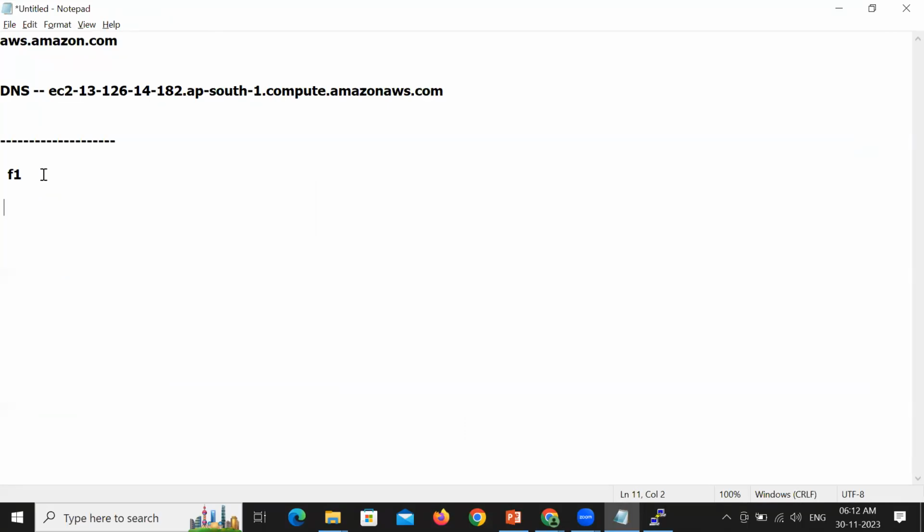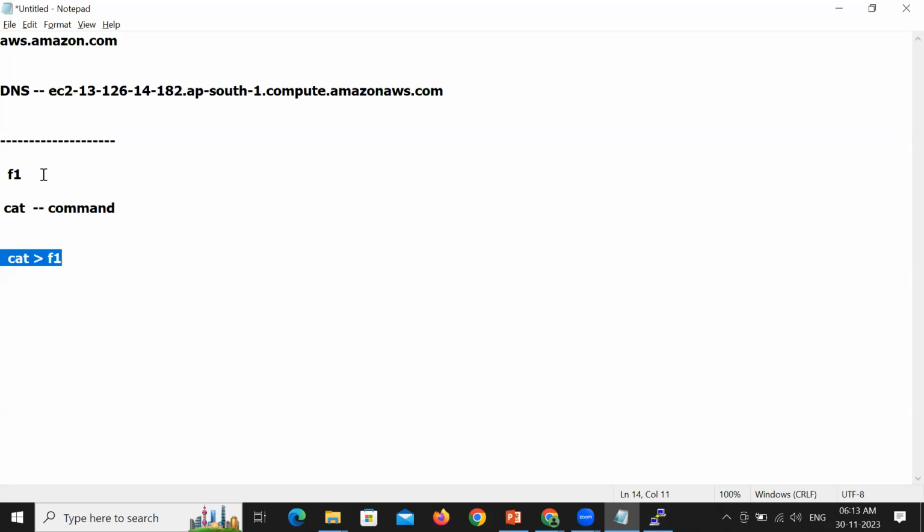Look at the way I create a file. Whenever you want to create a file, there is a command called cat. Cat is a command which helps you to create a file. Use the greater than symbol, and mention the file name which you want to create. So this helps you to create a file.